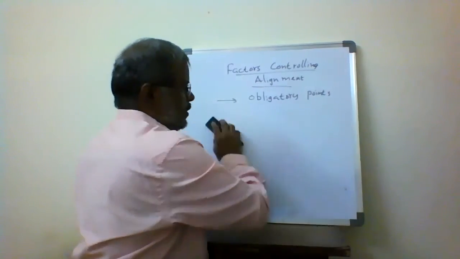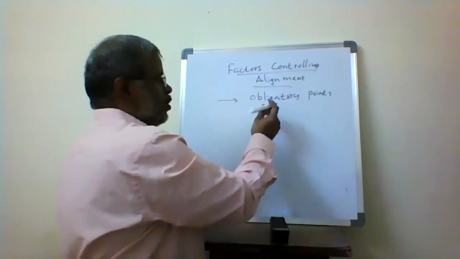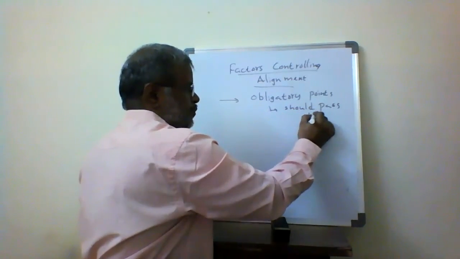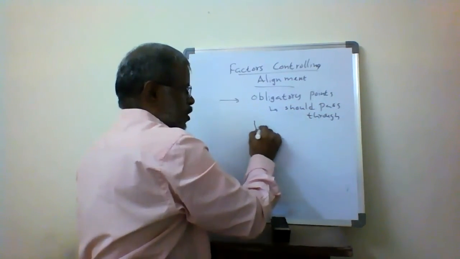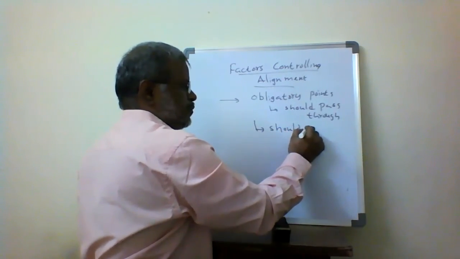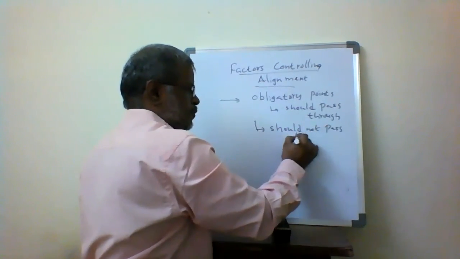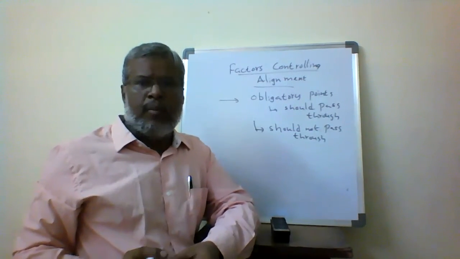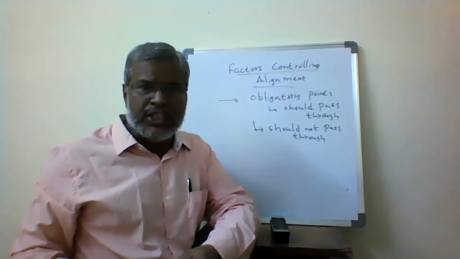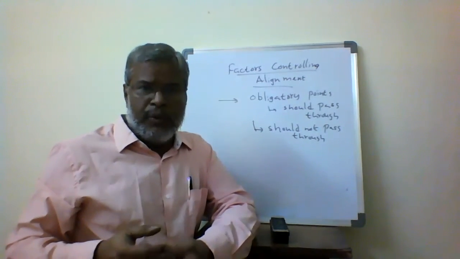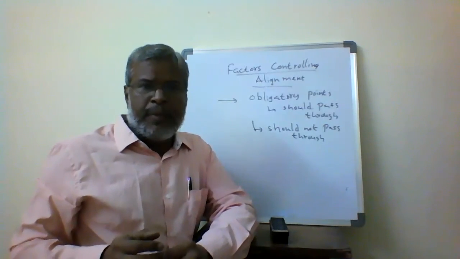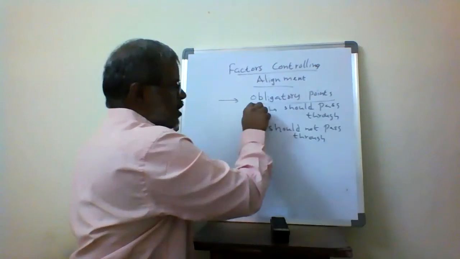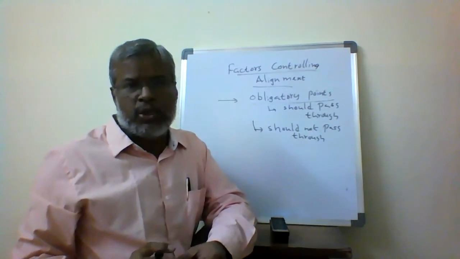So the first one is obligatory points. In the obligatory points, there are points that should pass through and points that should not pass through. So what is the meaning of obligatory points? Obligatory means it is giving an obligation such that our alignment is not going to continue. It is going to interrupt that alignment such that we have to go for a deviation. So that is called obligatory points. Compulsory, we have to pass through some places. Compulsory, should not pass through.